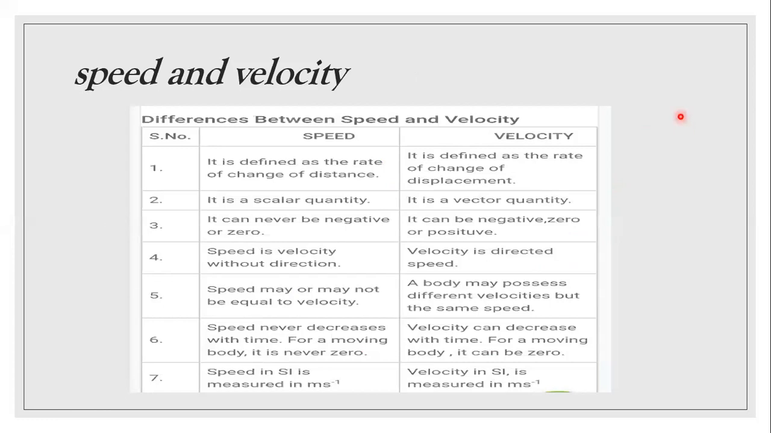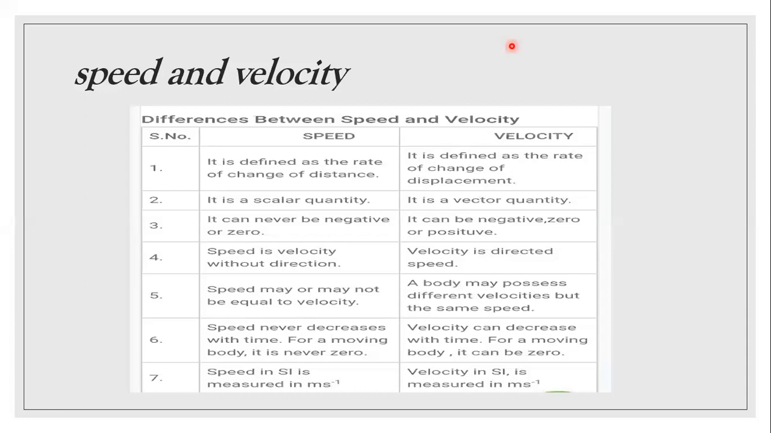Speed and velocity. So when we talk about distance and displacement, we talk about speed and velocity also. Speed is the rate of change of distance, the distance covered by any object in a given time, and velocity is the rate of change of displacement, the change of displacement in a given time of any object. Okay, speed is a scalar quantity, velocity is a vector quantity.